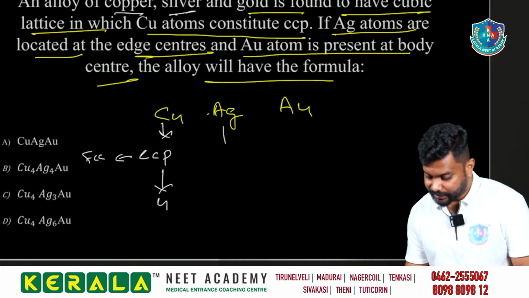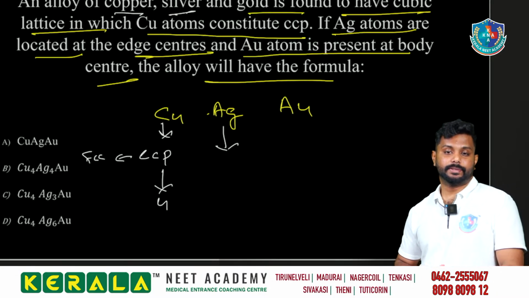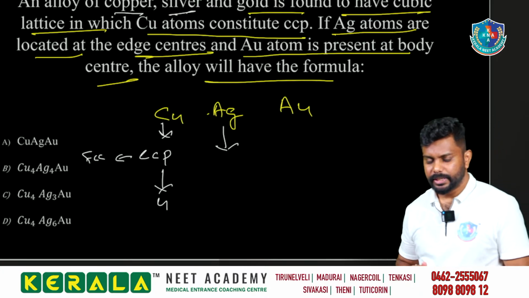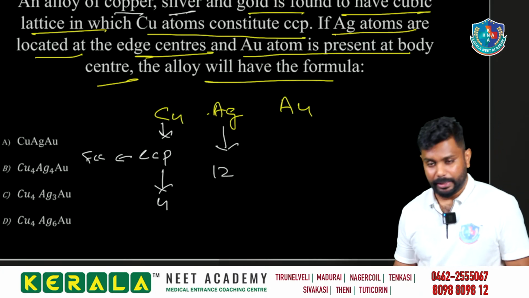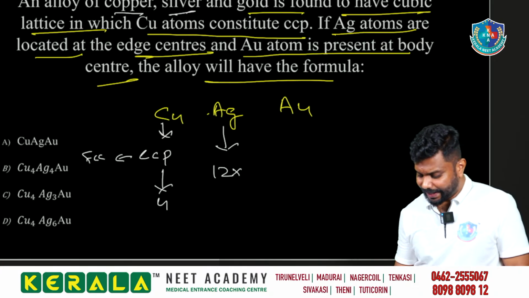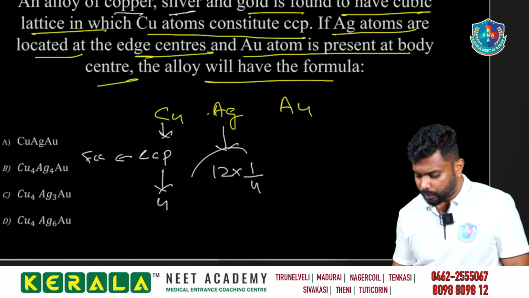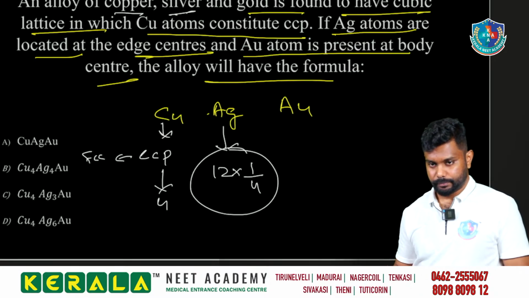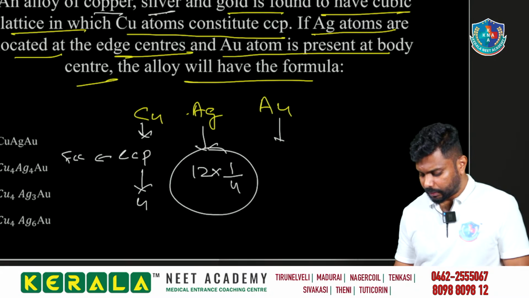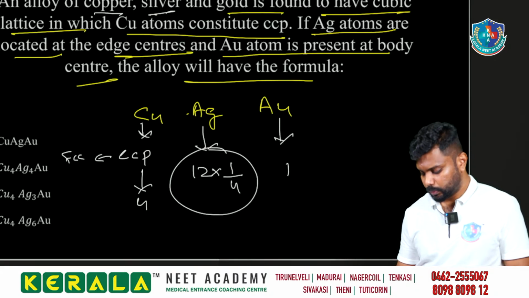Ag occupies the edge center. How many edges can we see in the cube? It is 12 edges, and for the 12 edges, one atom contributes 1/4 of it. Then Au is at the body center, so we are having 1.